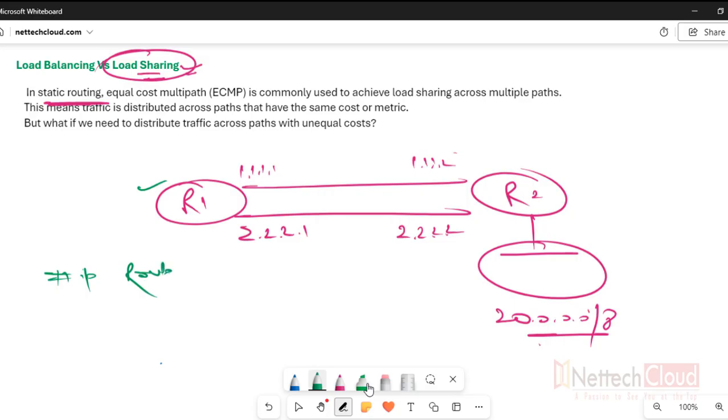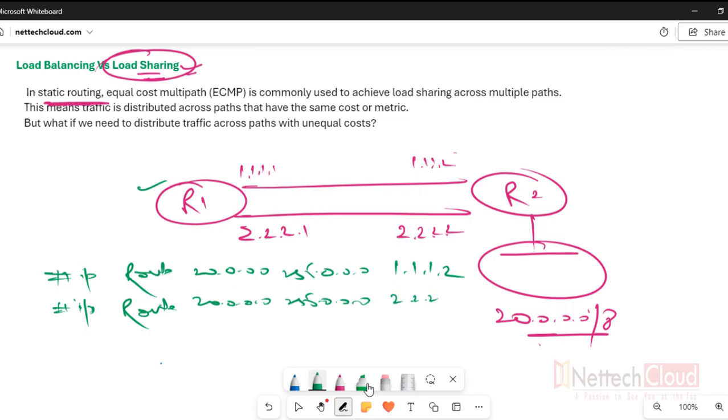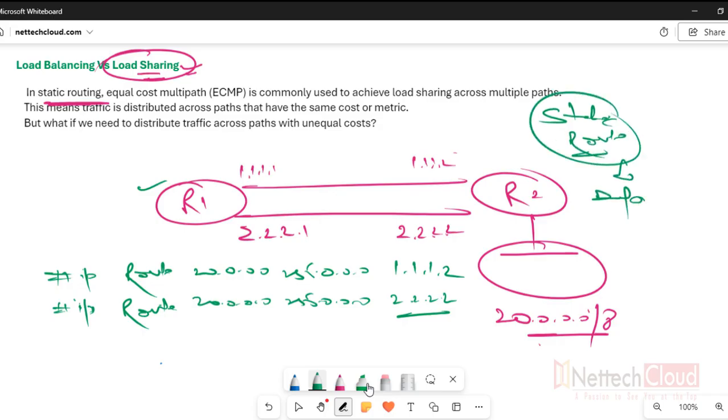IP route 20.0.0.0 mask, next hop IP, then another route, IP route, same destination, same subnet mask, and this time the next hop IP is different, and there is no AD value specified here. So static route or static routing means default AD value 1, the default administrative distance value is 1.